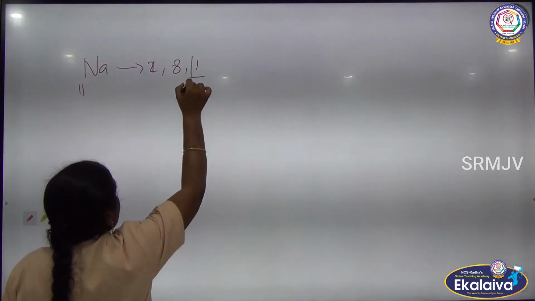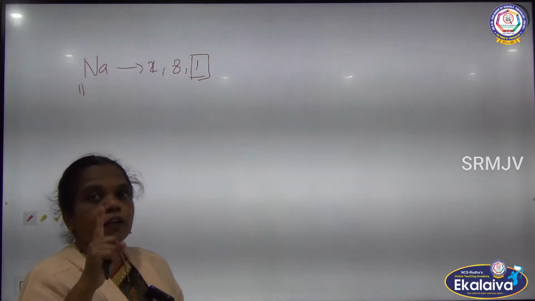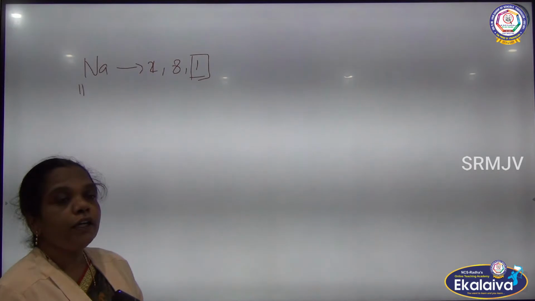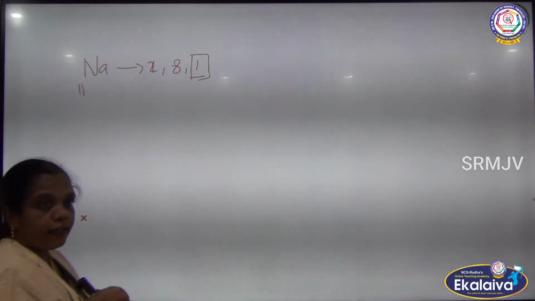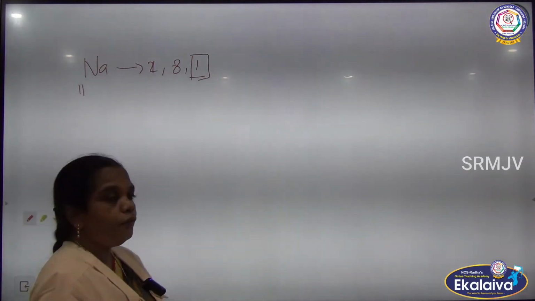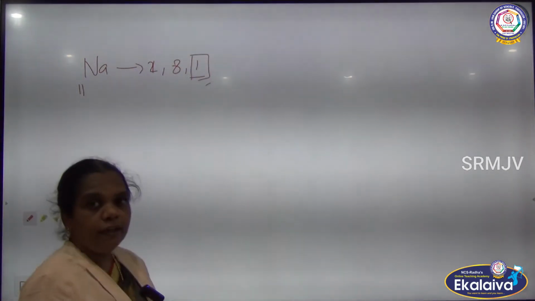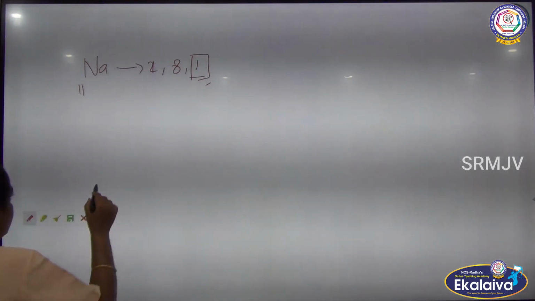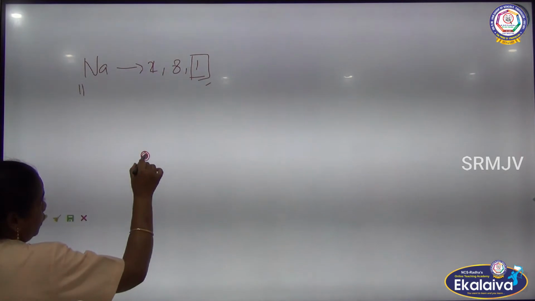Now you can see, how many electrons are in the outermost shell? Only 1 electron, so it cannot exist as stable. To attain the 8-electron configuration, it loses 1 electron. Understand? Here you can see the electronic structure of sodium.